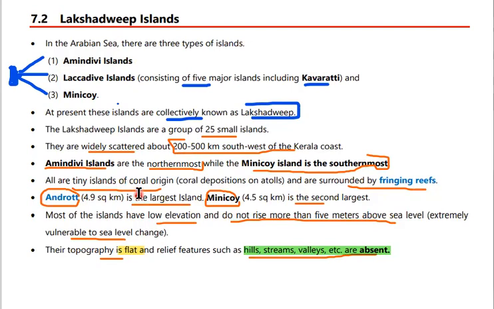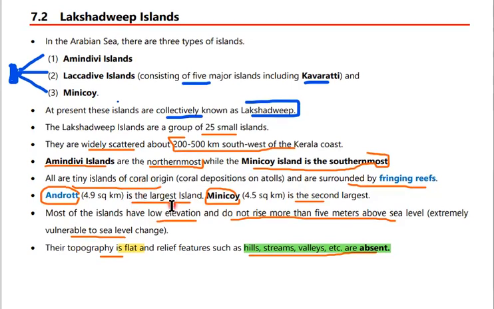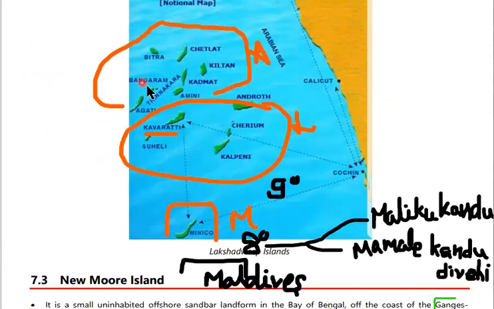All are tiny islands of coral origin, that is, coral reef origin. Whereas the Andaman and Nicobar Islands are remnants of mountains which were submerged by the ocean. These are instead coral islands formed by the coral reefs.